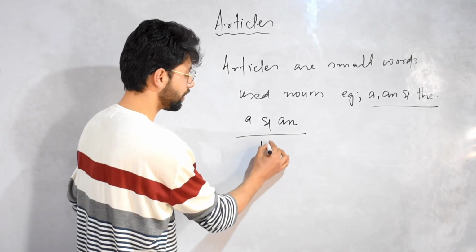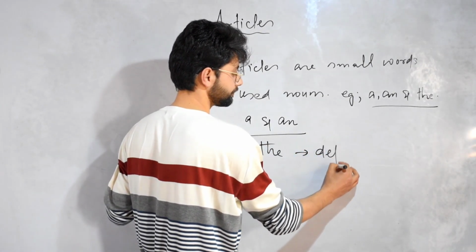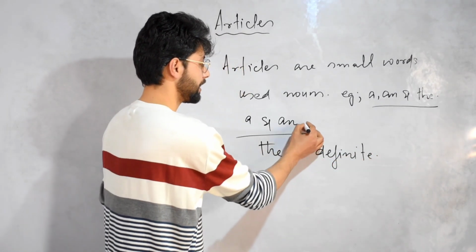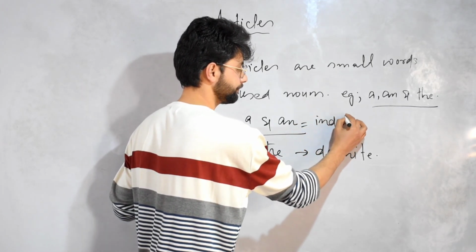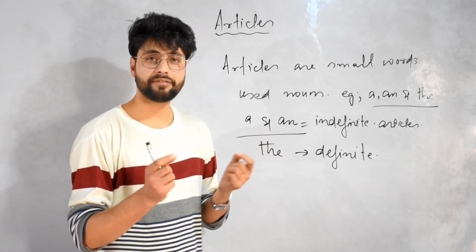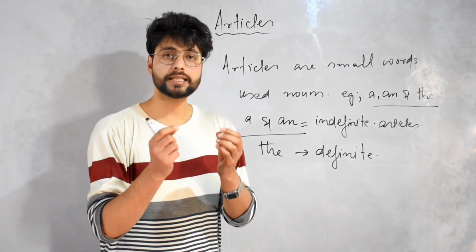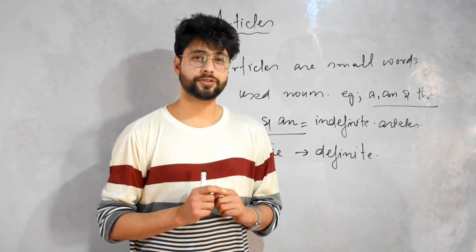And the is called definite article. Why so? I will also tell you that. Why is the called definite article and a and an called indefinite articles? Let me provide you a simple straightforward answer.